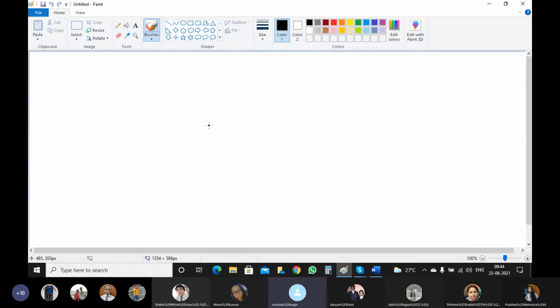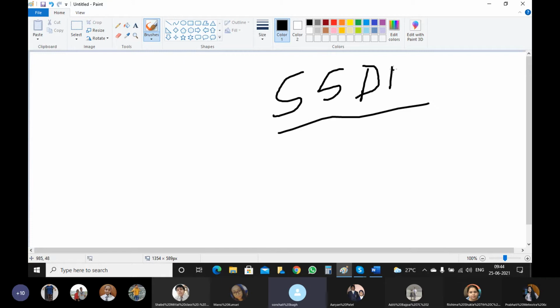Write down the rational number whose numerator is the smallest 5-digit number and the denominator is the largest 3-digit number. Smallest 5-digit number and largest 3-digit number, yes or no? So what is the smallest 5-digit number?